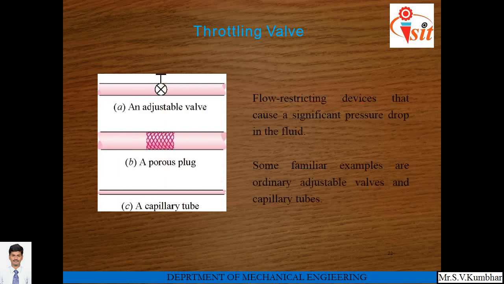Throttling valve. Throttling valve is a flow restricting device that causes a significant pressure drop inside the fluid. So figure A shows that it's an adjustable valve. By rotating this adjustable valve, we can maintain the pressure drop. Some familiar examples are ordinary adjustable valve and capillary tube.